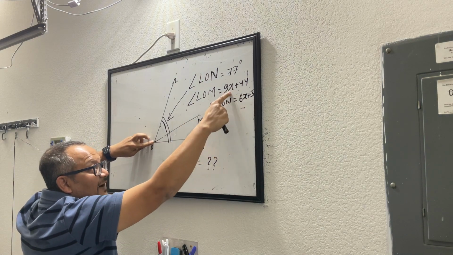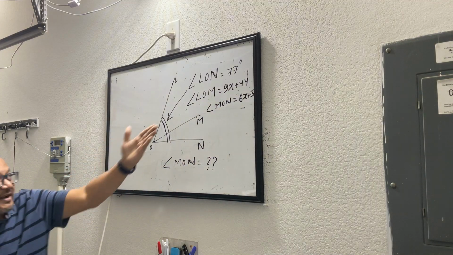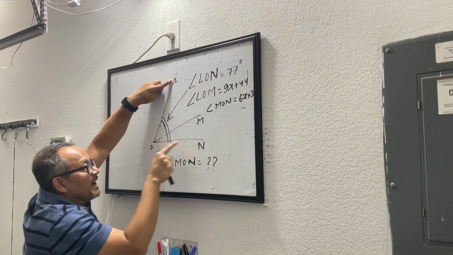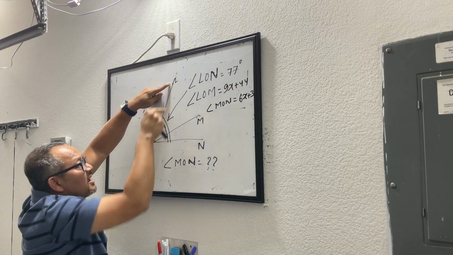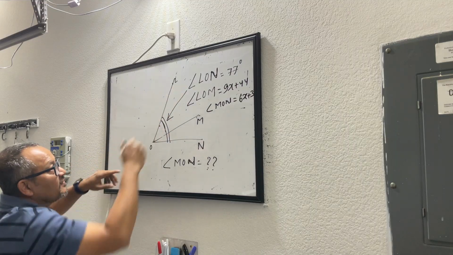So all these values are given to us in a cryptic way. There is no clear answer. They are given as variables. And it also says angle LON is 77 degrees, meaning the sum of this angle plus this angle is equal to 77 degrees. Okay, let's use this information.